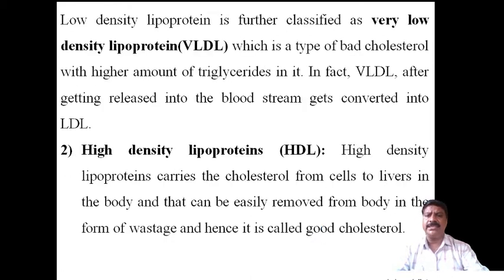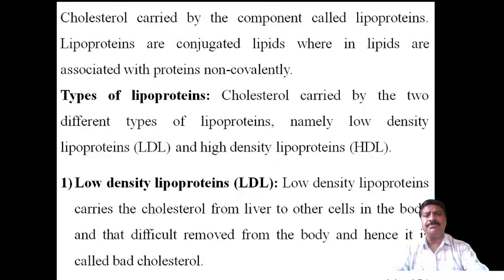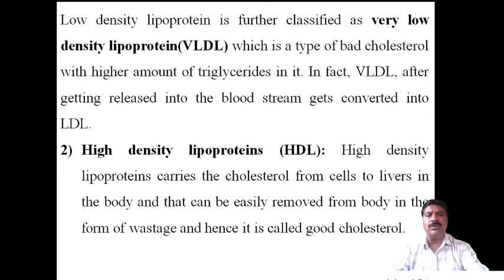Now, low density lipoprotein is further classified into two categories. One is called very low density lipoproteins, which is a type of bad cholesterol with a higher amount of triglycerides in it.